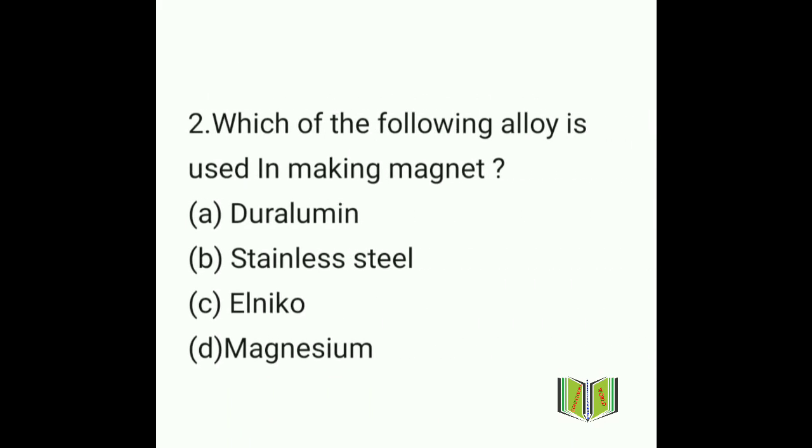Which of the following alloy is used in making magnet? This is a very important question, and this question has been seen in many exams. So what will be the answer here? The answer will be option C, alnico. So what is alnico? Basically alnico belongs to the iron family.